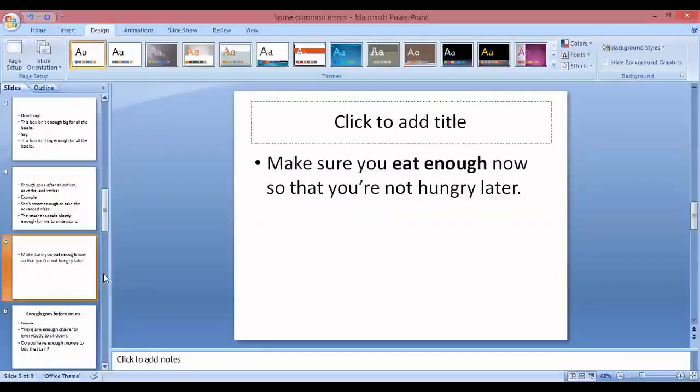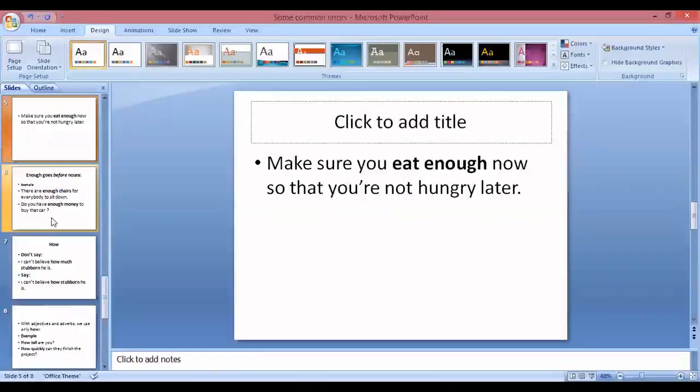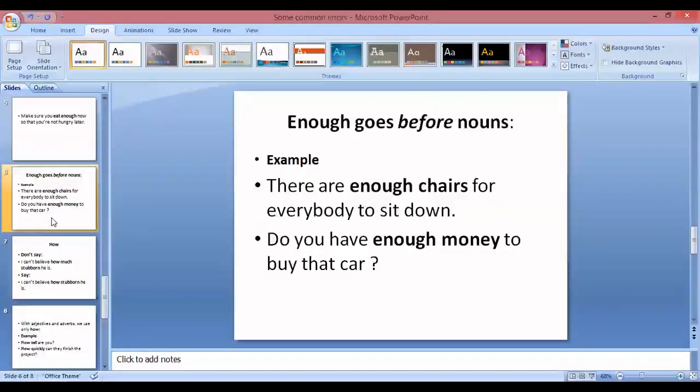Now the next rule is enough with noun. "Enough" goes before a noun. We have seen that with adjective, adverb, and verb, "enough" is placed after the adjective, adverb, or verb. But in case of a noun, first we have to put "enough" in a sentence and then we will place a noun.